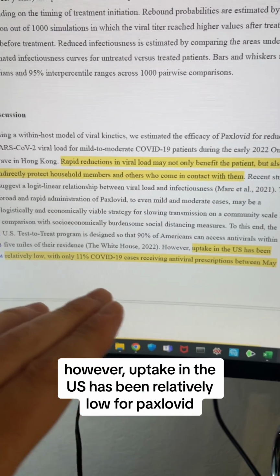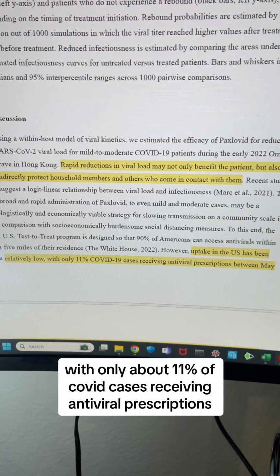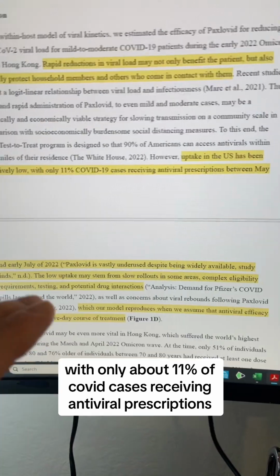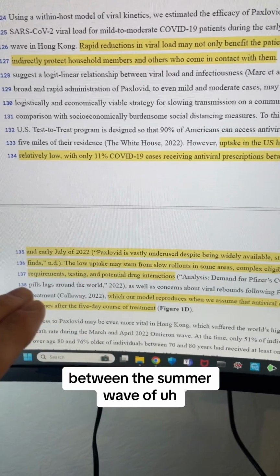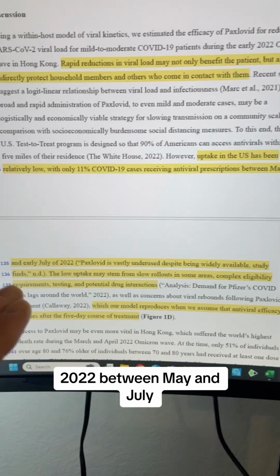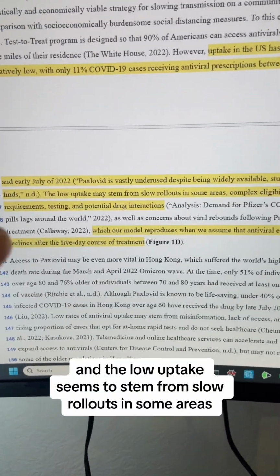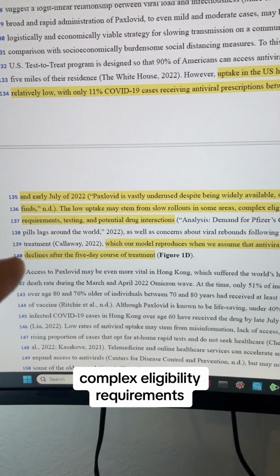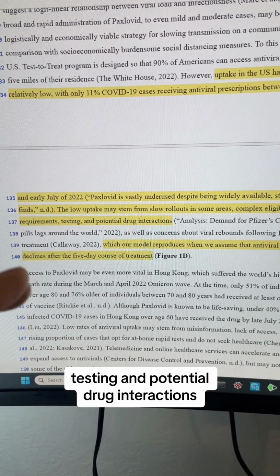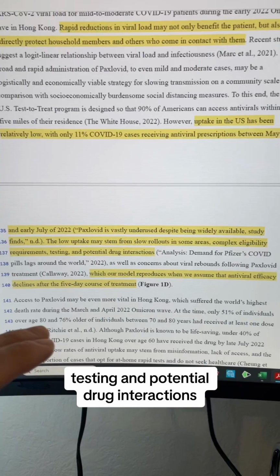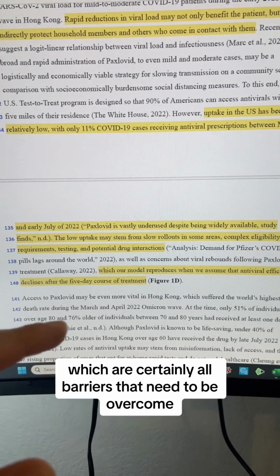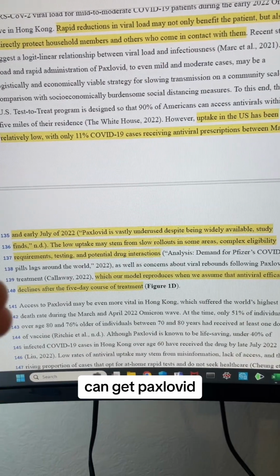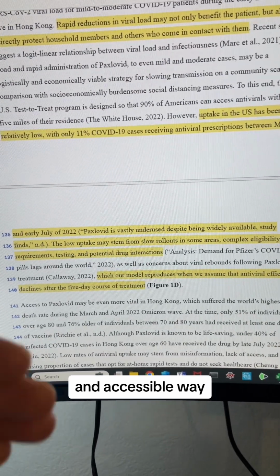However, uptake in the US has been relatively low for Paxlovid, with only about 11% of COVID cases receiving antiviral prescriptions between the summer wave of 2022, between May and July. And the low uptake seems to stem from slow rollouts in some areas, complex eligibility requirements, testing, and potential drug interactions, which are certainly all barriers that need to be overcome in order to make sure that people that are eligible can get Paxlovid in an affordable and accessible way.